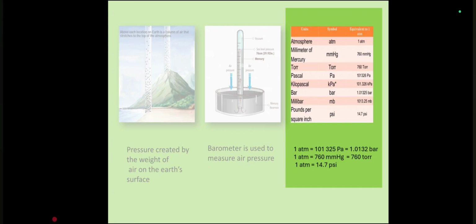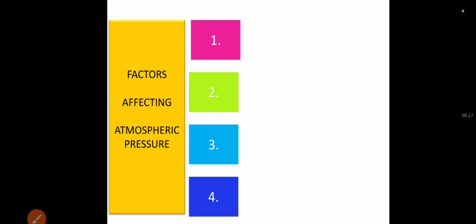So 1 atmosphere and its conversion into various units: 1 atmosphere is equal to 1 lakh 1325 Pascal, which is equal to 1.01 bar. Also, 1 atmosphere is equal to 760 millimeter of mercury, which is equal to 760 torr, which is also equal to 14.7 pound per square inch.